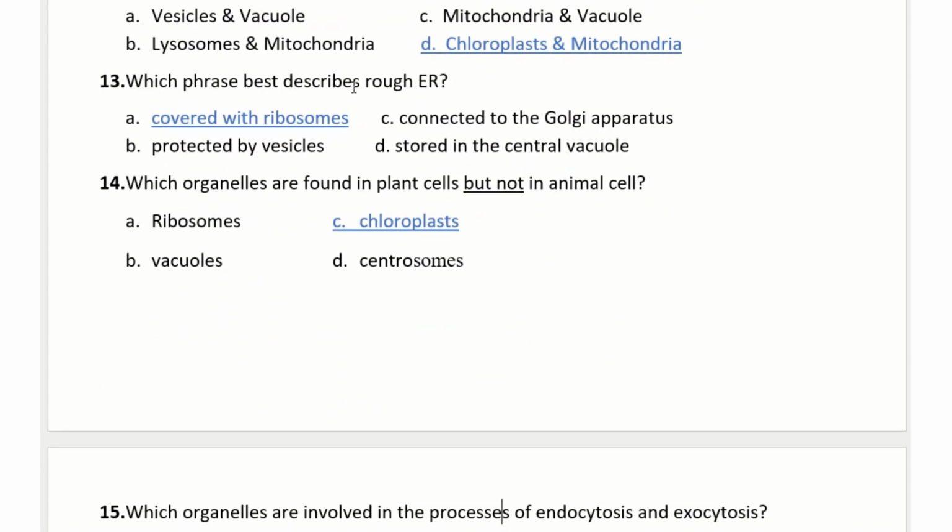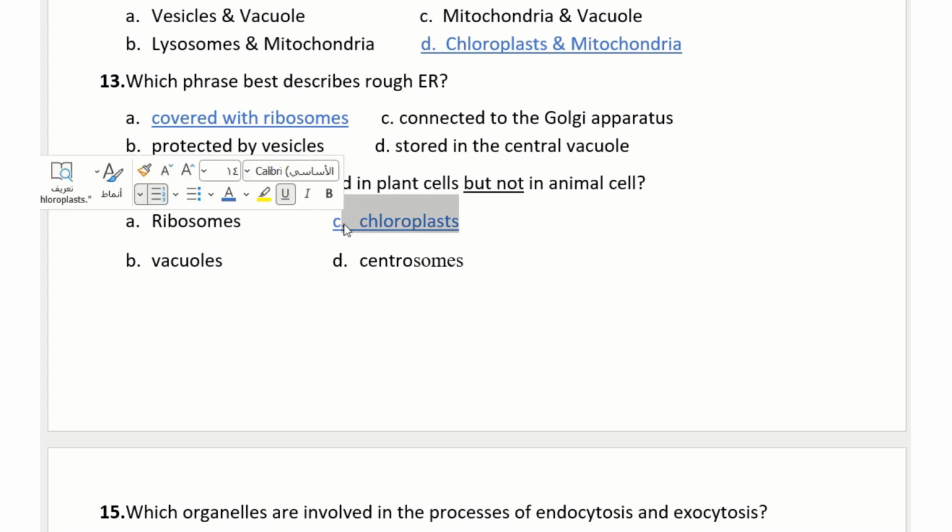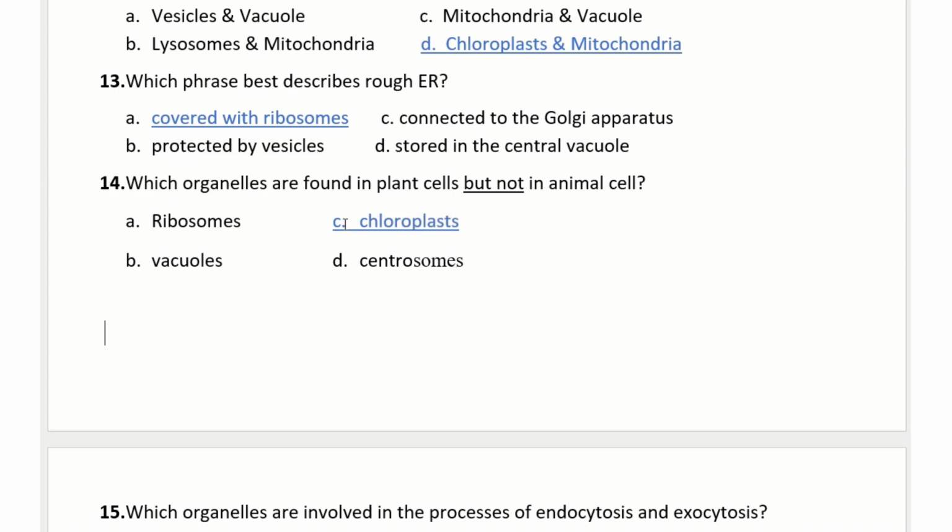Which phrase best describes rough ER? Rough, not smooth, rough, covered with what? With ribosomes. Why is it rough? It is because it's covered by ribosomes. Which organelles are found in plant cells but not in animal cells? It will be chloroplast. You can't see chloroplast in animal cells.